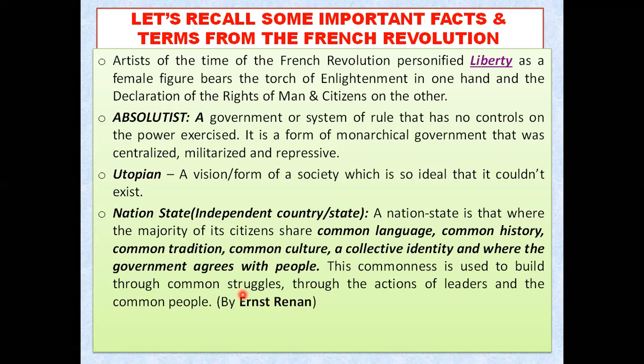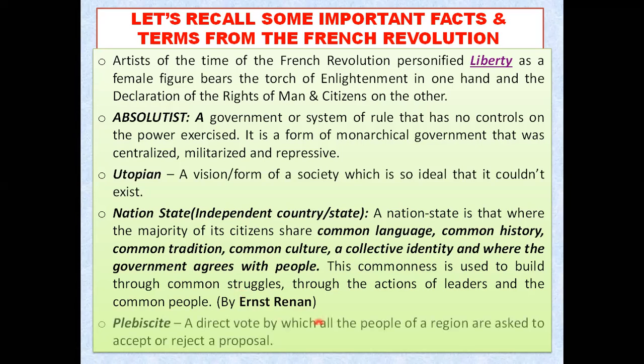So the actions of the leaders can be very helpful to bind together all the people of the country, like the flowers of a garland are united together in a particular garland. So the common people and the common leaders can have this sense of common language, history, tradition, culture and identity, as well as the government agreeing with the people.